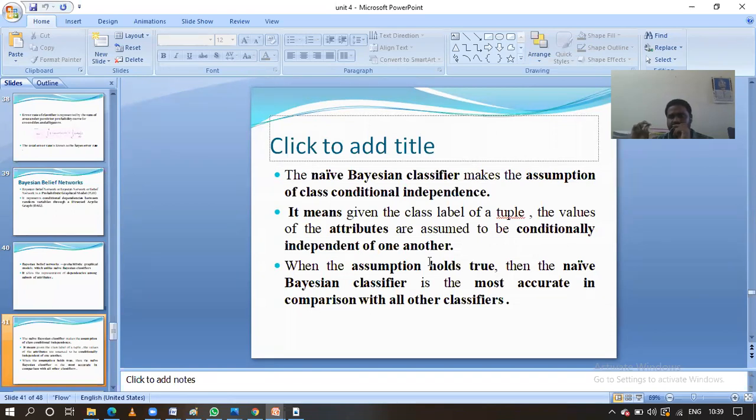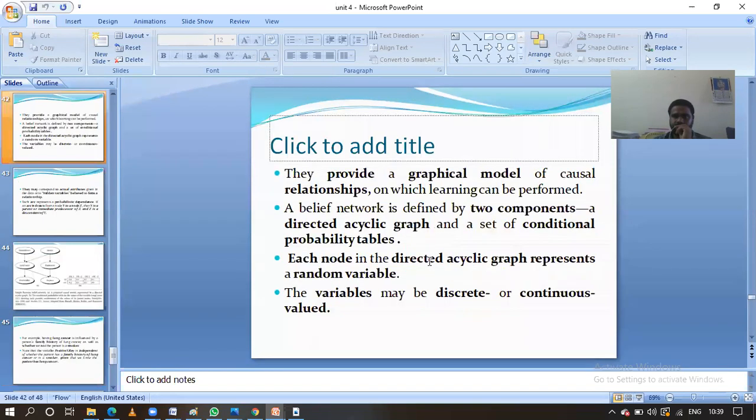In the exams, guys, for comparison of different classifiers, in this slide you have to mention the main thing: the attributes are conditionally independent, and so the naive Bayesian classifier is the most accurate compared to all other classifiers. Coming to the Bayesian network, it is a graphical model. Here we represent the causal relationship in the form of a graphical model.